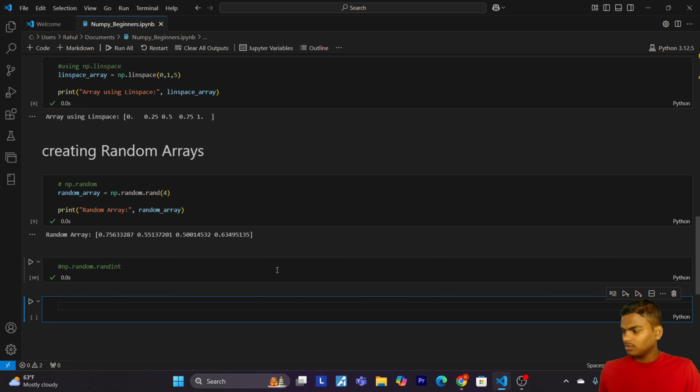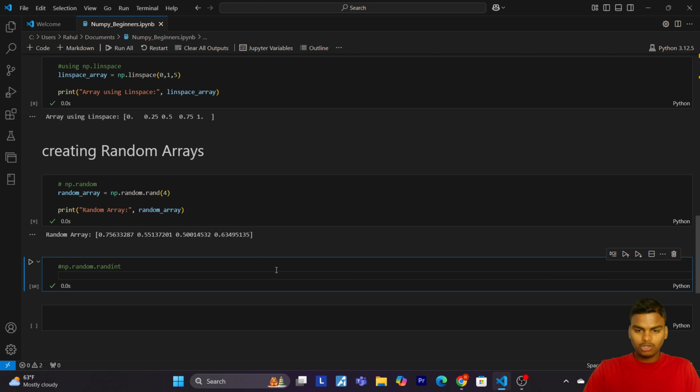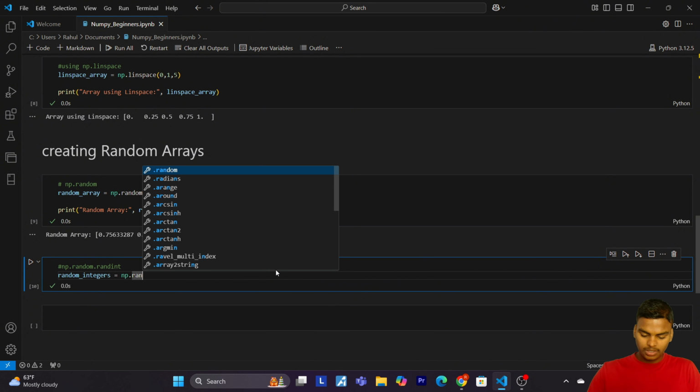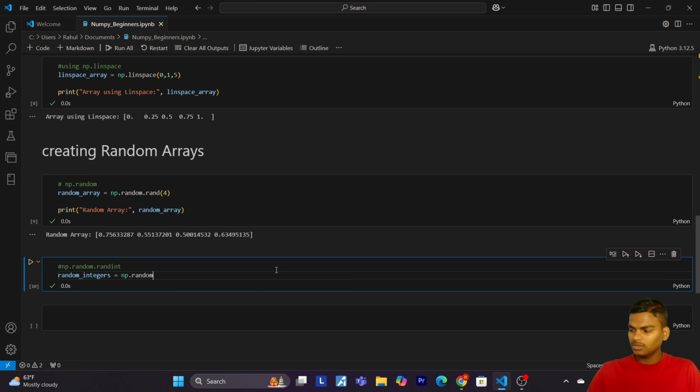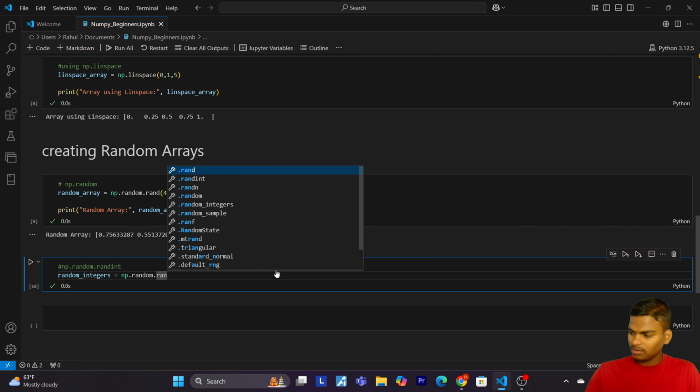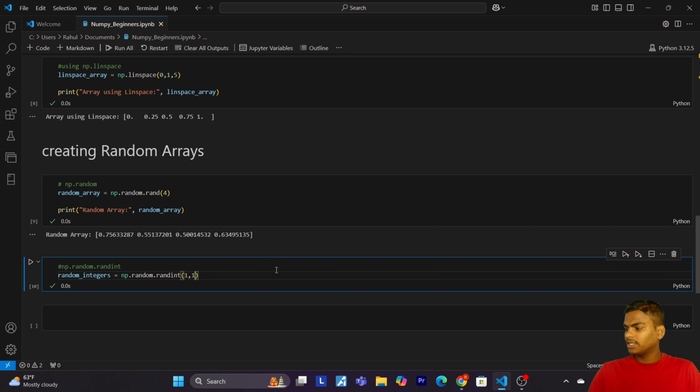Let's create a random integer array equals np.random.randint. Now I will pass 1, 10, and I will provide the size 3 by 3.